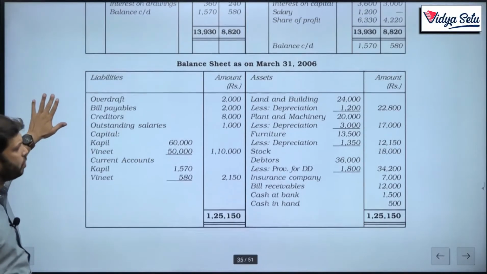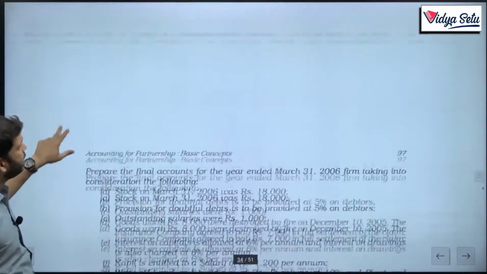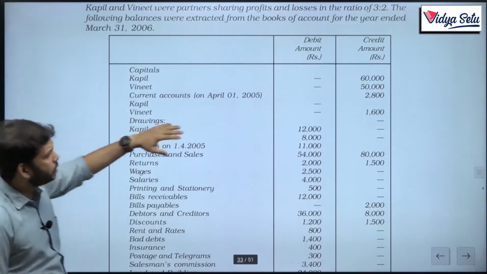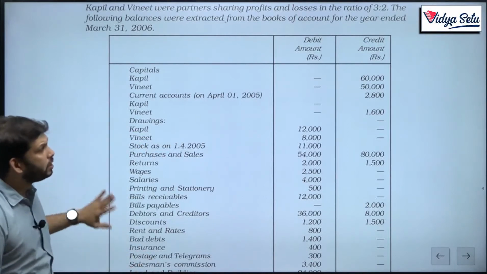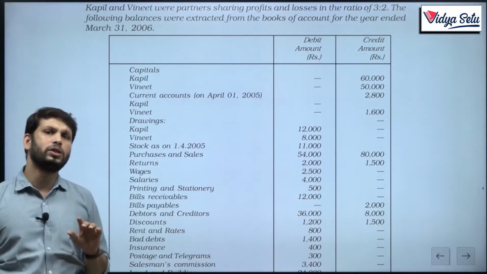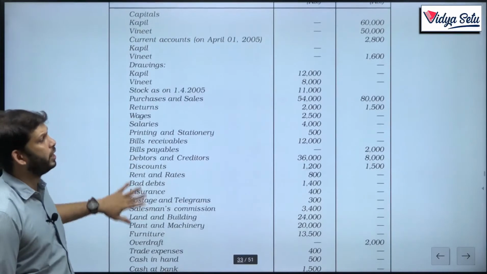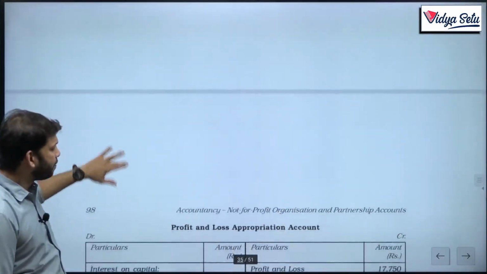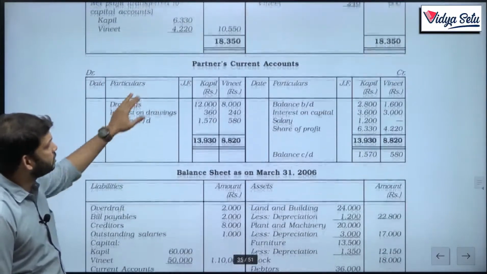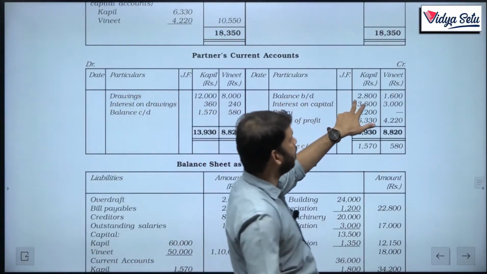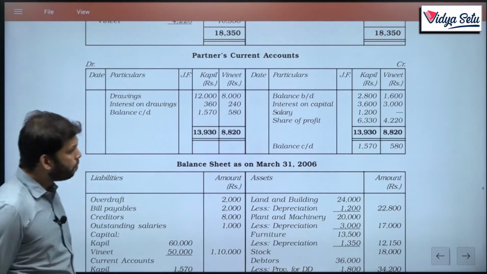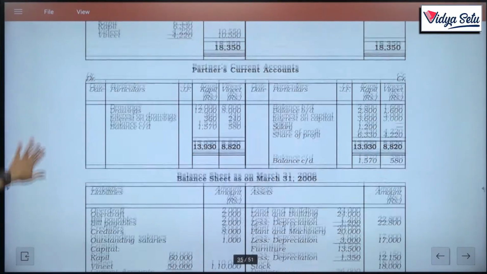The first thing we have already done. The next thing is current accounts, again 2800 and 1600. These will be opening balances. Now where will these opening balances go? Instead of directly going to the balance sheet, we will transfer this amount to our partners' current accounts as balance brought down, 2800 and 1600. This is our opening balance of current account.